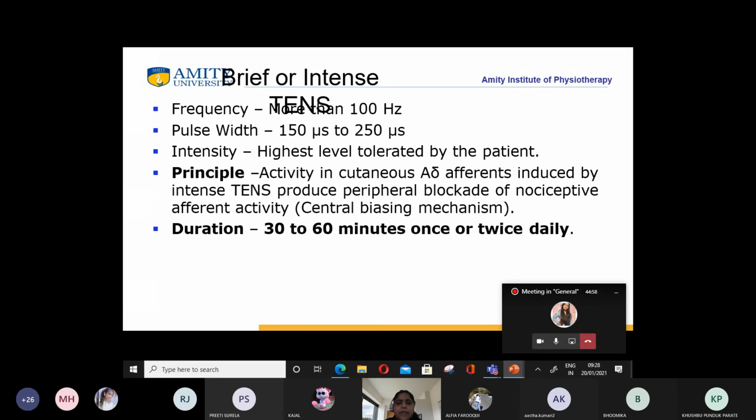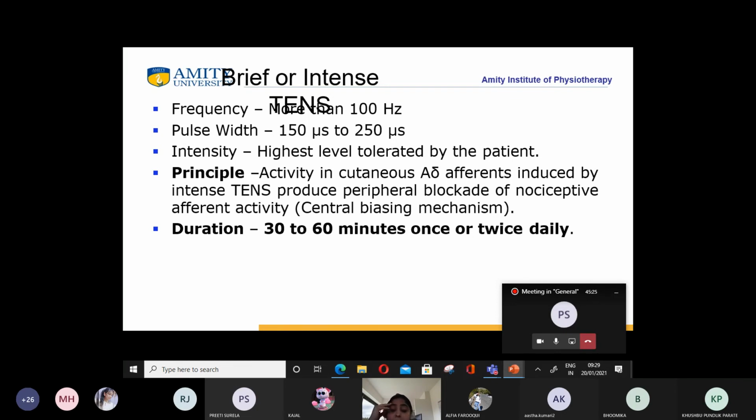Now there is brief or intense TENS. There the frequency is more than 100 hertz, the pulse width is 150 to 250 microseconds, and the intensity is the highest level tolerated by the patient.